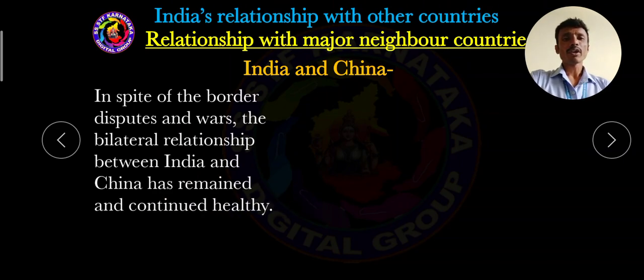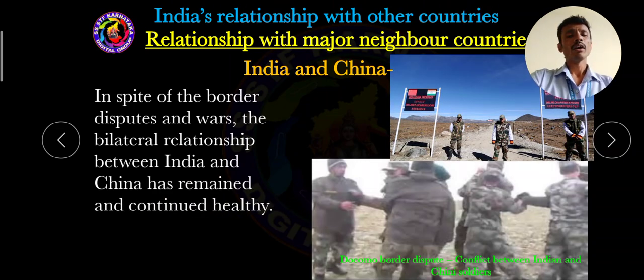In spite of the border disputes and wars, which we already learned are major issues between India and China, India and China also try to continue to maintain the best and mutual relationship. So that best and mutual relationship is continued, healthy, financially secure, and functions well between India and China.